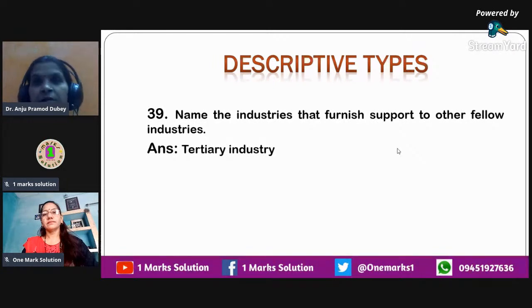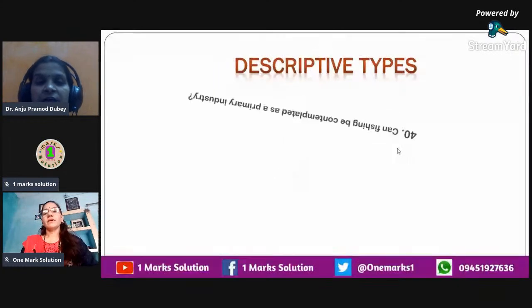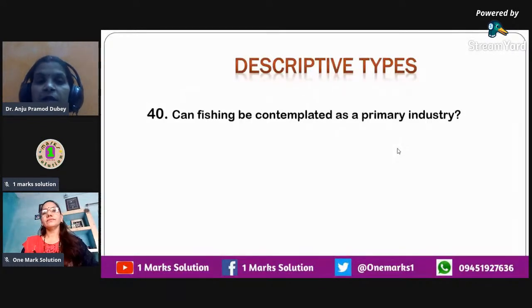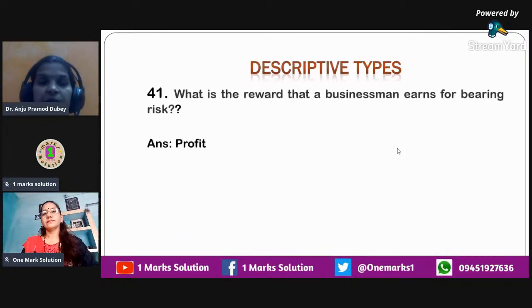They are the service industries. Then the next question that we have is, can fishing be contemplated as primary industry? It is related directly to nature. So yes, it can be contemplated as a primary industry.